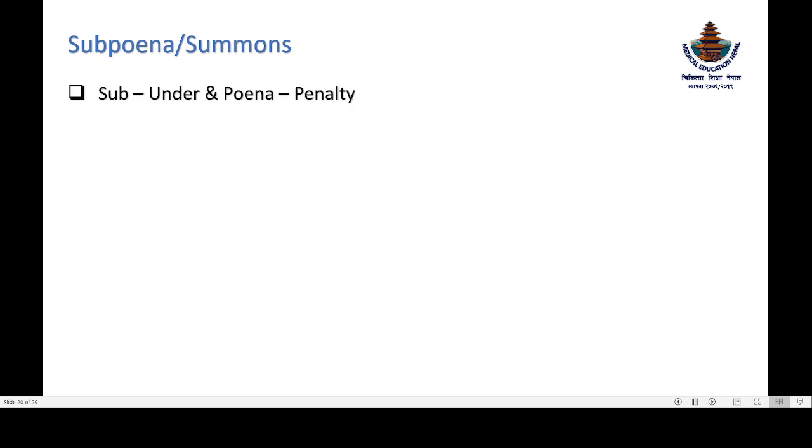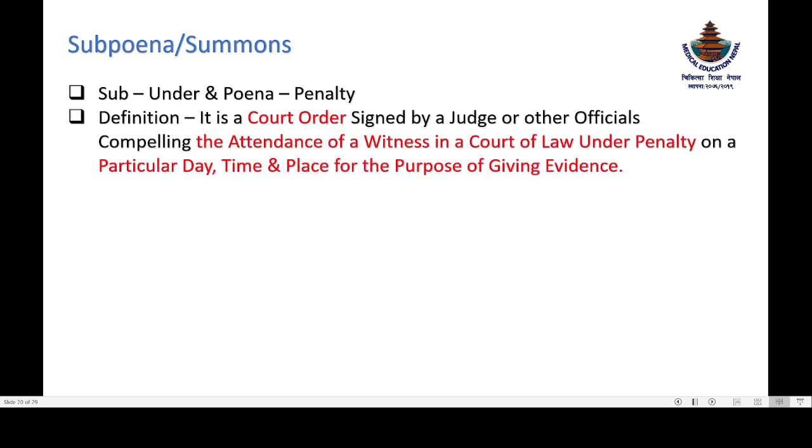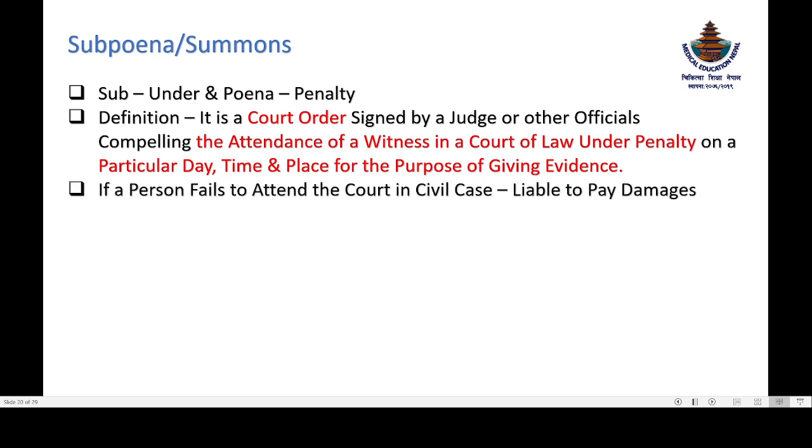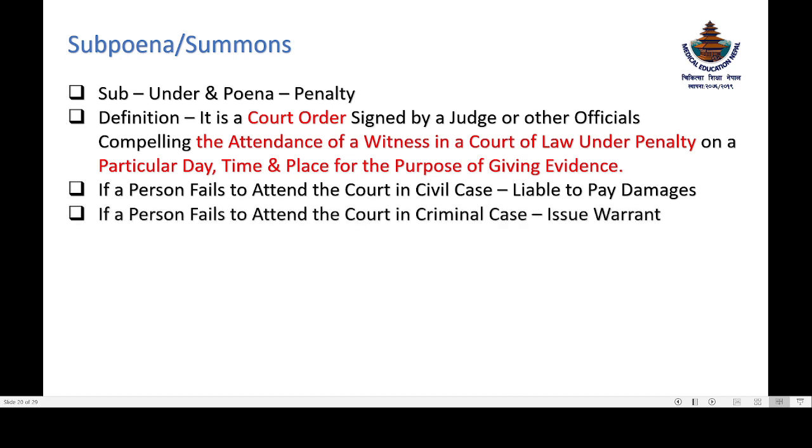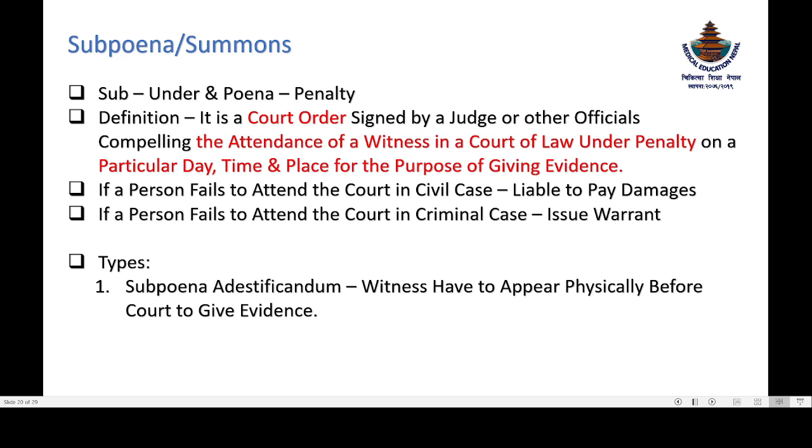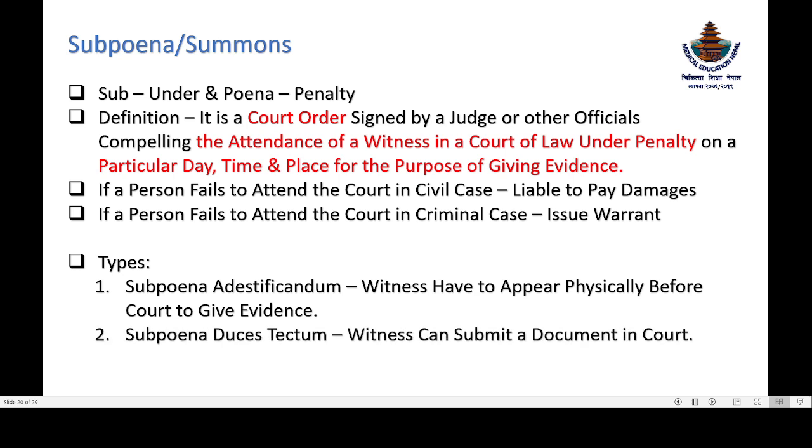Subpoena is made of two words, sub and poena. Sub means under and poena means penalty. So it is defined as a court order signed by a judge or other official compelling the attendance of a witness in a court of law under penalty on a particular day, time, and place for the purpose of giving evidence. If a person fails to attend the court in a civil case, then he will be liable to pay damages. And if a person fails to attend the court in a criminal case, then a warrant will be issued against him. Now, the types of summons are subpoena ad testificandum and subpoena duces tecum.